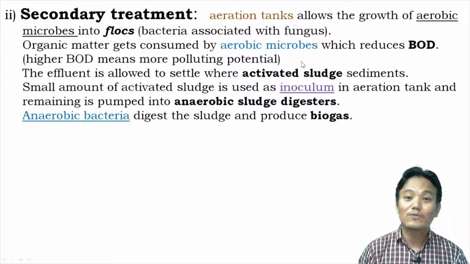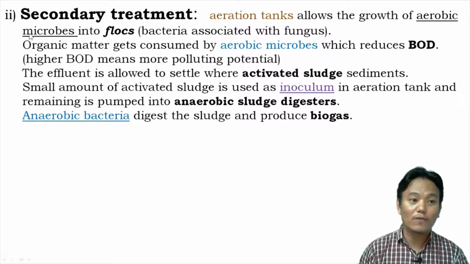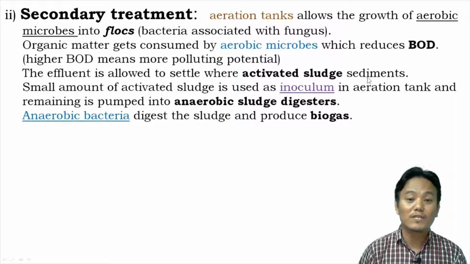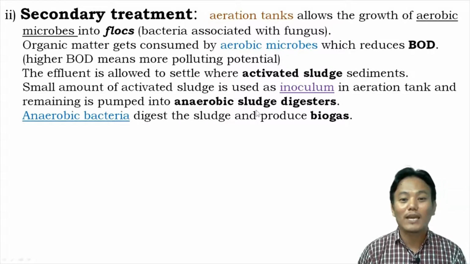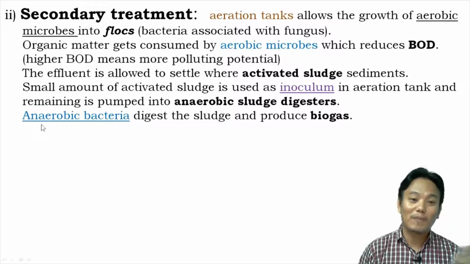Now the effluent is safe to be released into water bodies. But before that, the effluent is allowed to settle. During this, the masses of aerobic microbes which form flocs are allowed to settle at the bottom of the tank through sedimentation, and it forms activated sludge. The activated sludge contains these microorganisms. So a small amount of activated sludge is kept as inoculum for the next batch of sewage treatment. And the remaining activated sludge is pumped into another container called anaerobic sludge digesters, where anaerobic bacteria digest the sludge and produce biogas in the process, another useful product.